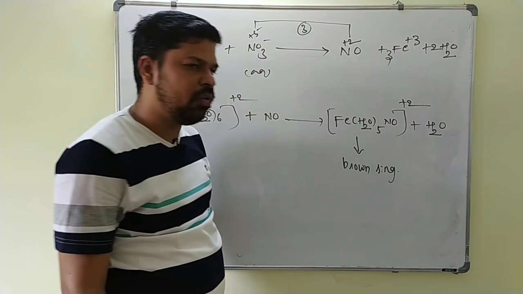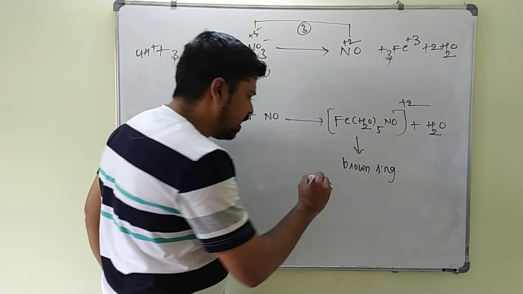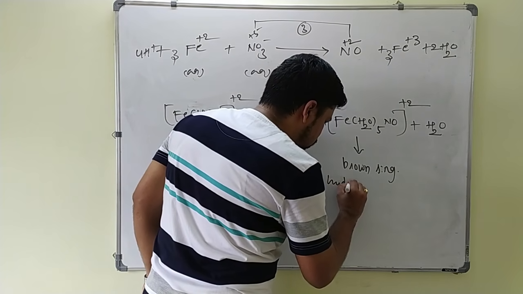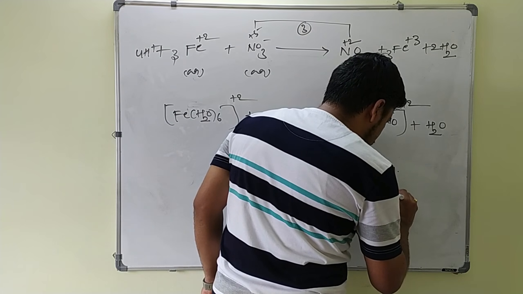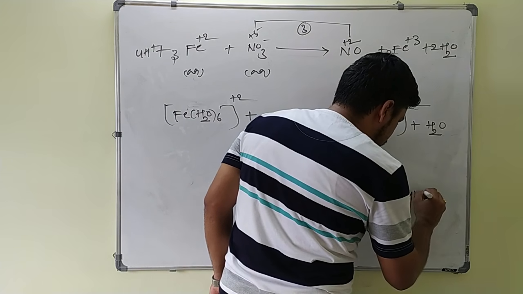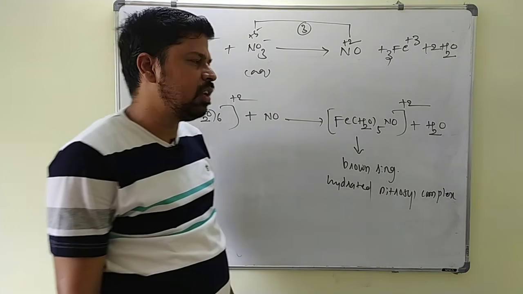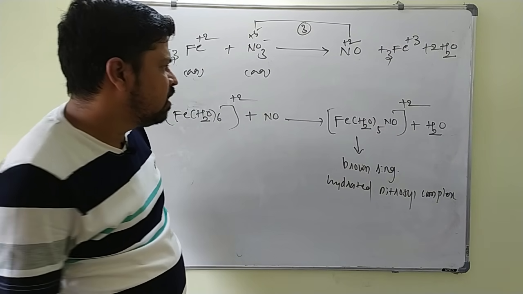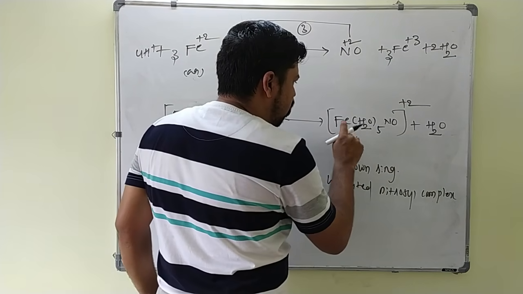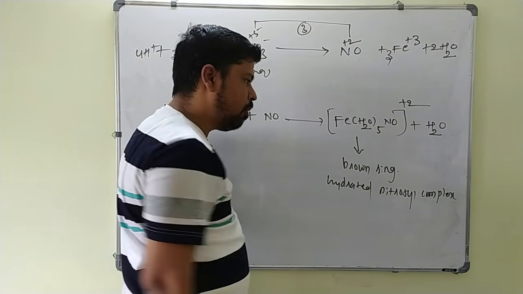The formation of the brown ring is due to formation of this complex here. This is also called hydrated nitrosyl complex. Hydrated nitrosyl complex it is. And one more thing we have to remember here, these being neutral ligands, the oxidation state of Fe is +2, so the same charge is coming on the complex.